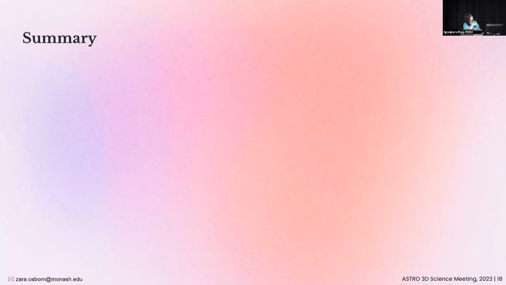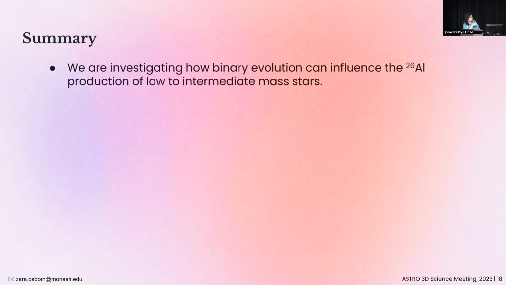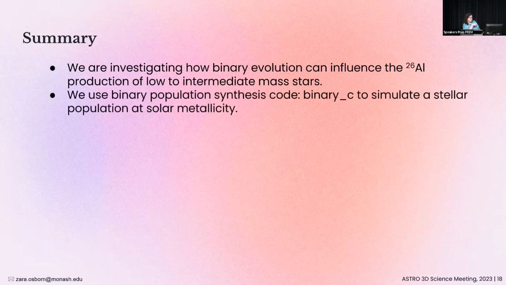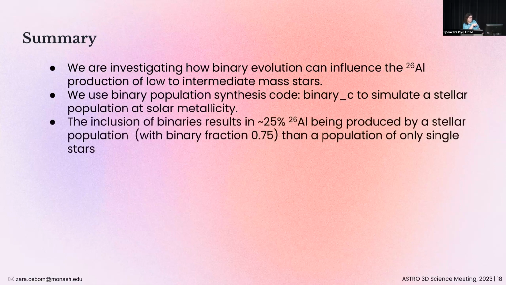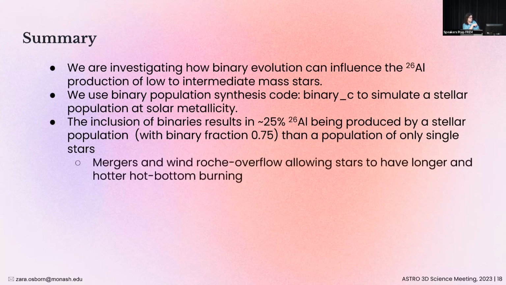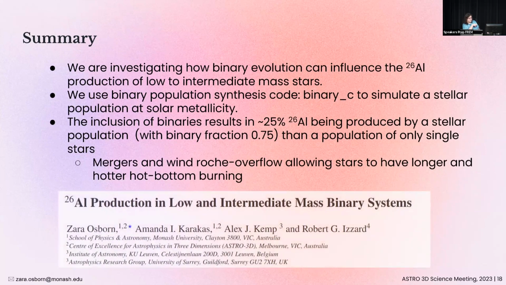So I'll just have a quick summary before I let you all go. We are investigating how binary evolution can influence the aluminium-26 production of low and intermediate mass stars, and we use binary_c to simulate a stellar population at solar metallicity. In our population with a binary fraction of 0.75, we find that this population produces roughly 25% more aluminium-26 than our population of only single stars. This is mostly due to mergers and wind Roche lobe overflow, allowing stars to have longer and hotter hot bottom burning.